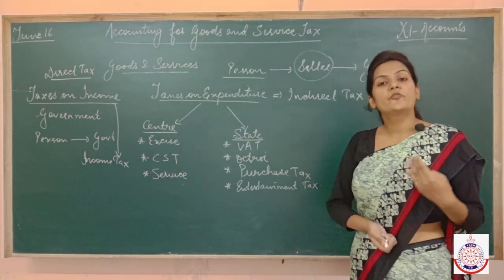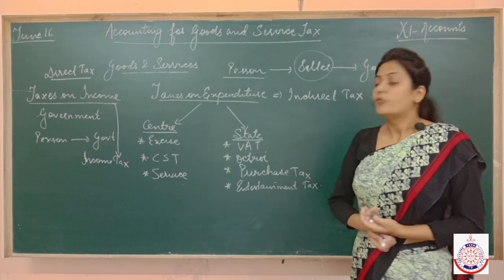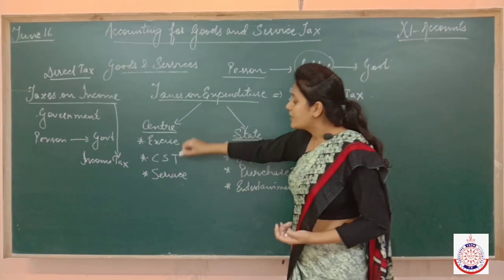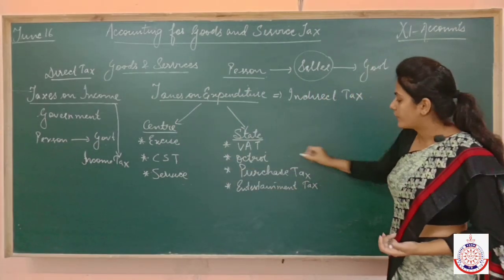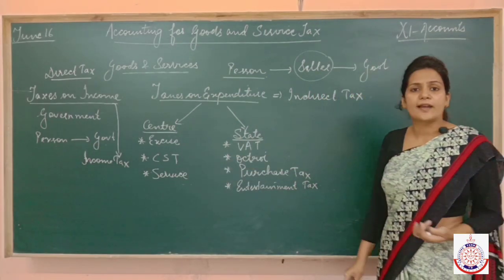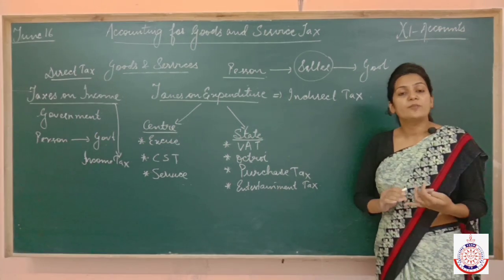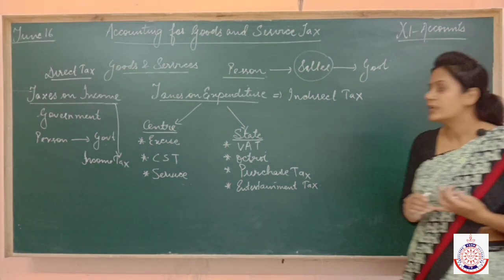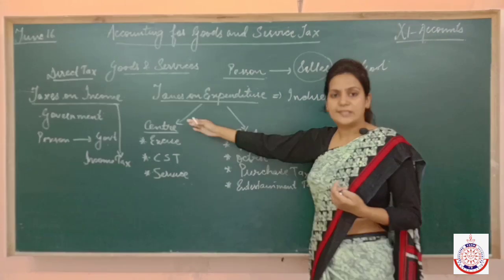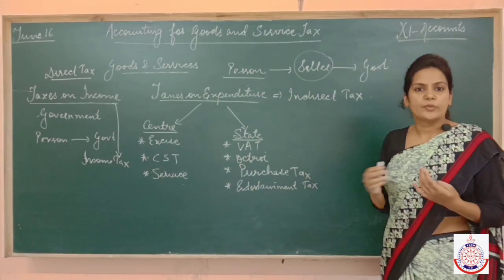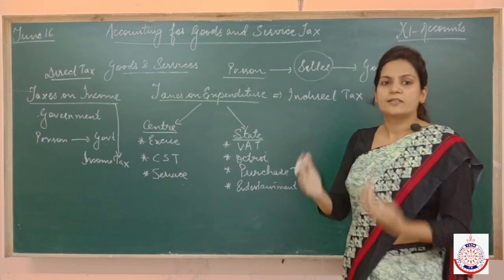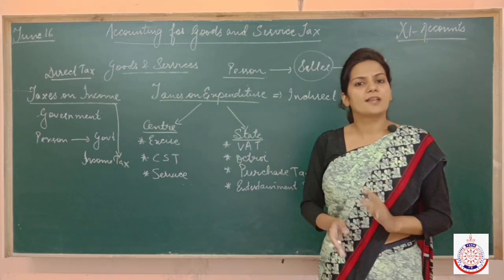Before 1st July 2017 we were paying excise duty, central sales tax, service tax, VAT, octroi, purchase tax, and entertainment tax. These many taxes we were paying before 1st July 2017. Some taxes are charged by the state government and some by the central government. Now you know what is state government and central government. You have already done all these things in class 10 civics.